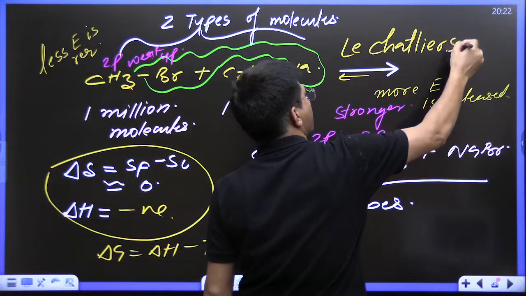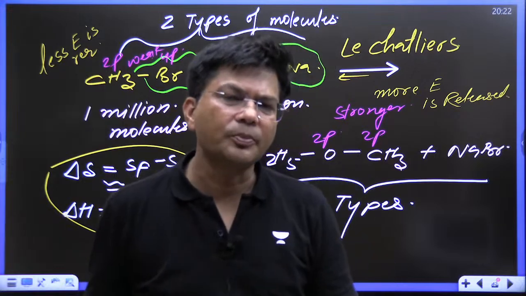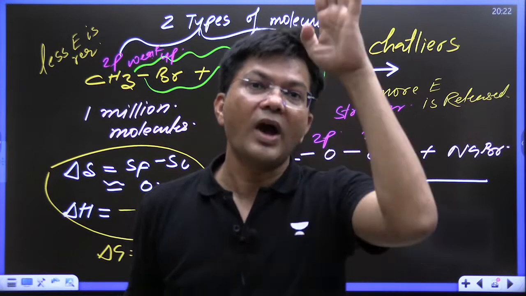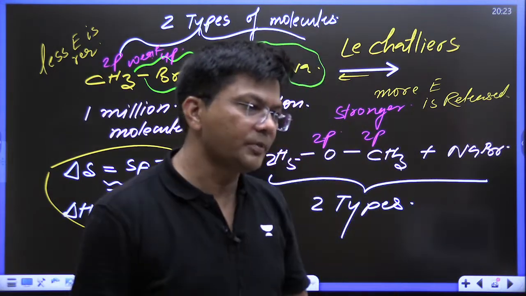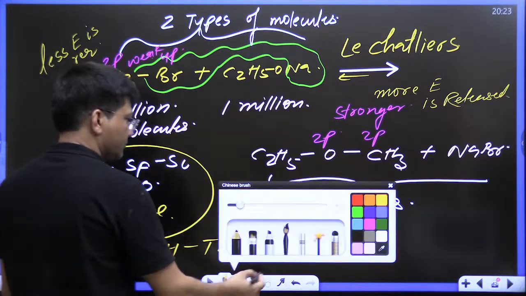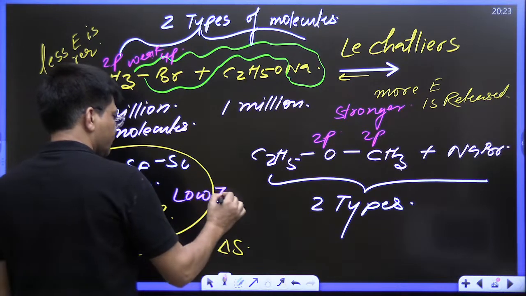If you're not able to apply the Gibbs-Helmholtz equation, you can simply apply Le-Chatelier's principle. Le-Chatelier's principle says it's better to have low temperature for exothermic reactions. Low temperature is favorable, right kids? Low temperature is good.